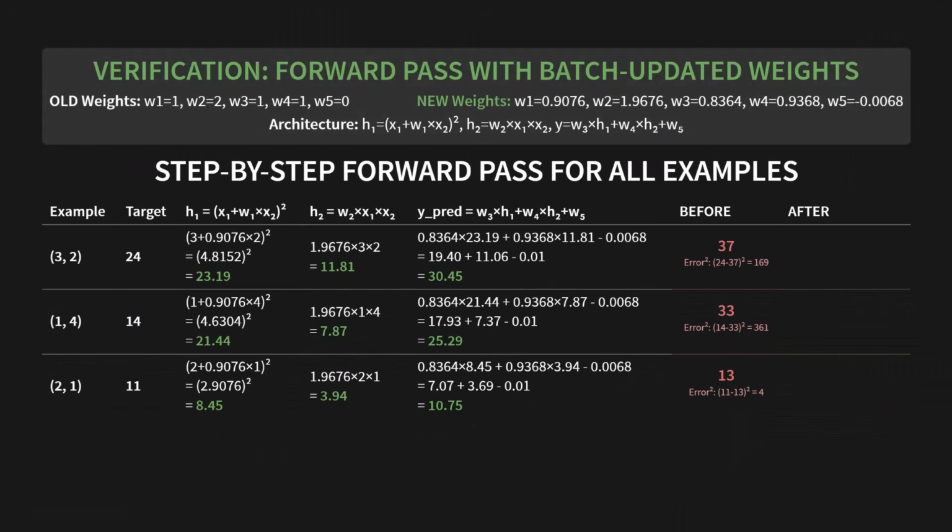But did it work? Let's verify. This is the big test. We're going to do a forward pass for all 3 examples again, but this time using our new batch updated weights. The architecture is the same, but the weights have changed. This looks like a lot of math, so let's walk through the first example together. The target is 24. Before, our prediction was 37. Now, with the new weights, H1 comes up to 23.19, and H2 is 11.81. We plug those into the final equation, and our new prediction is 30.45.